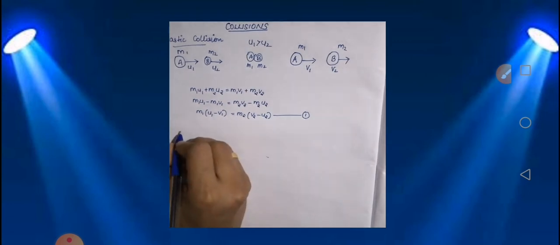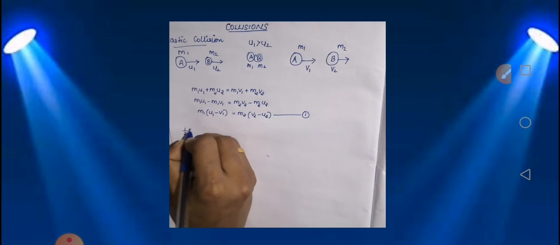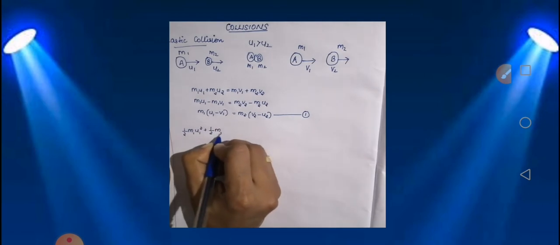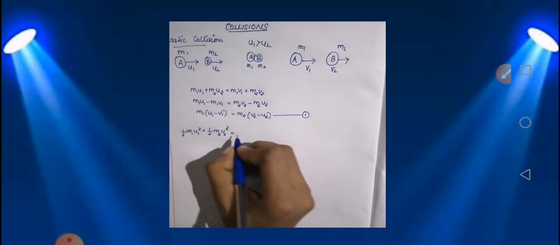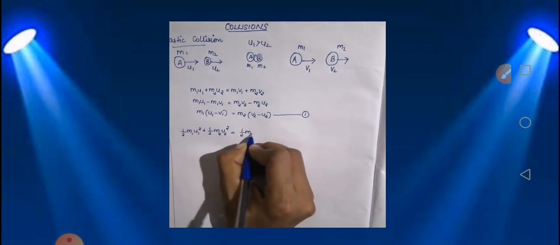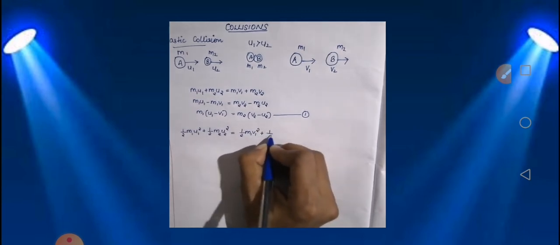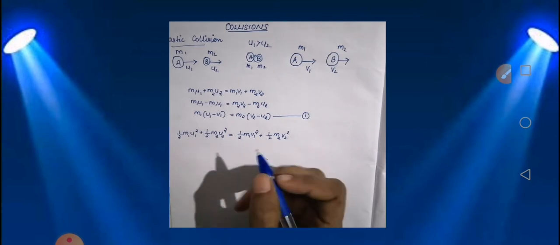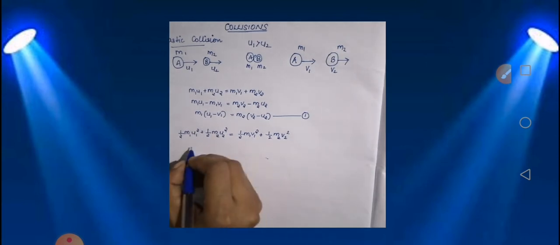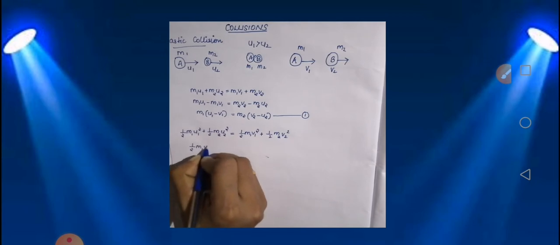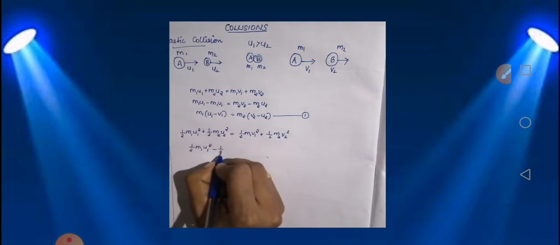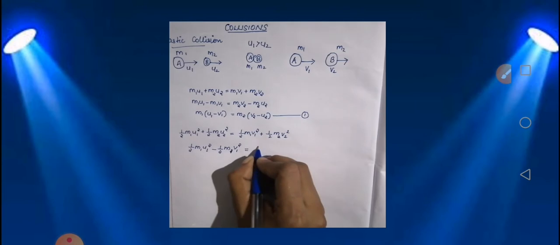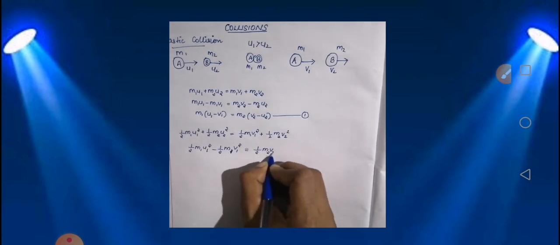So we have half m1 u1 square + half m2 u2 square = half m1 v1 square + half m2 v2 square.